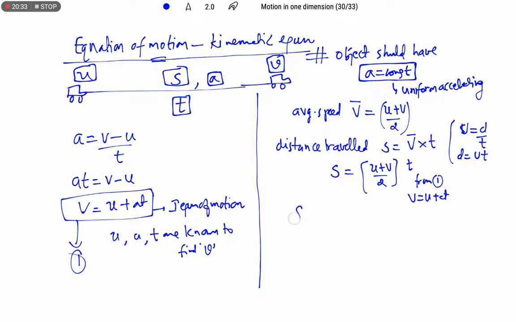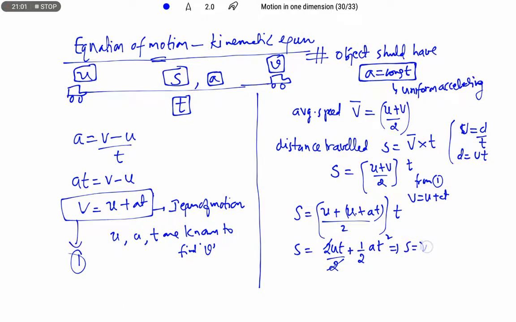Let us substitute here. So s is equal to u plus u plus at, by 2, into t. Multiply and separate the denominator. We get 2ut by 2 plus 1 by 2 at square. So the 2 gets cancelled. Therefore the distance traveled by the body in a time interval t is ut plus half of at square. This is the second equation of motion.